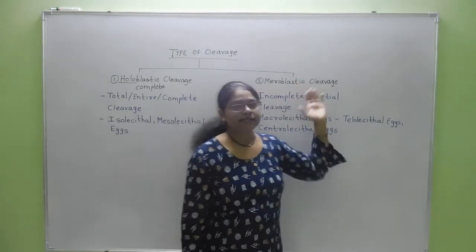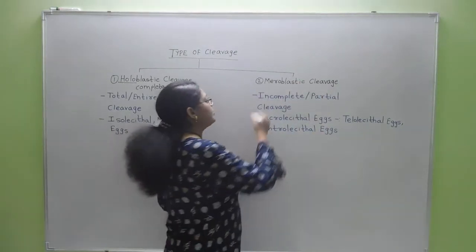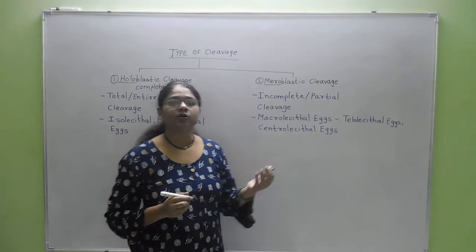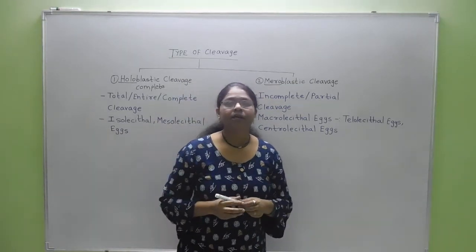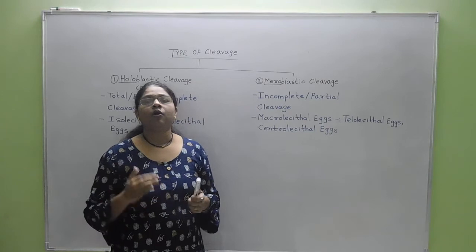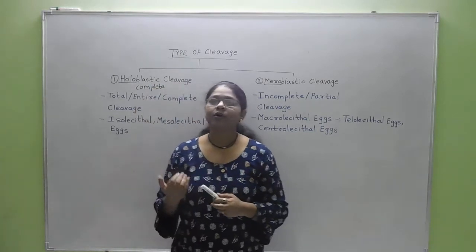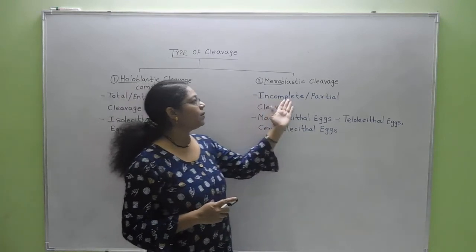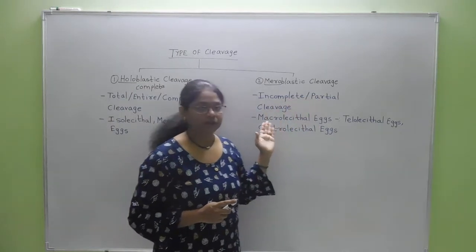Then meroblastic cleavage. In this case, mero is partial or half, or it is also called incomplete. That is, half of the egg or a partial egg is divided because of the cleavage furrow, and therefore it is called incomplete or partial cleavage.